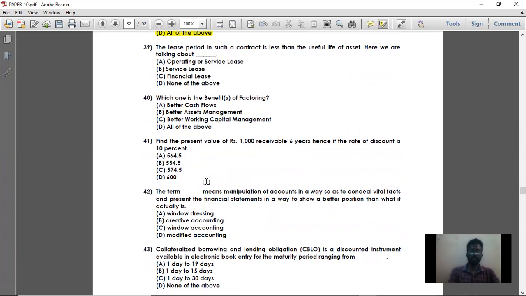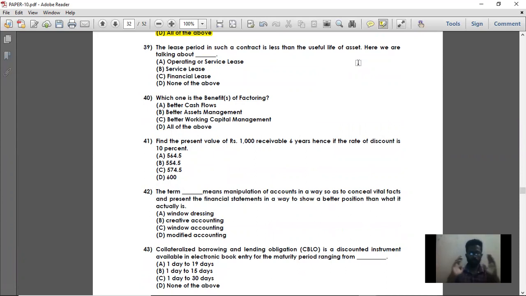Next, moving on to question number 39. The lease period in such a contract is less than the useful life of an asset. In a particular lease agreement, if the number of years that the asset has been let out on lease is less than the total useful life of the asset, say the useful life of the machinery is 15 years and the lease agreement is only for 5 years, then it is an operating lease.